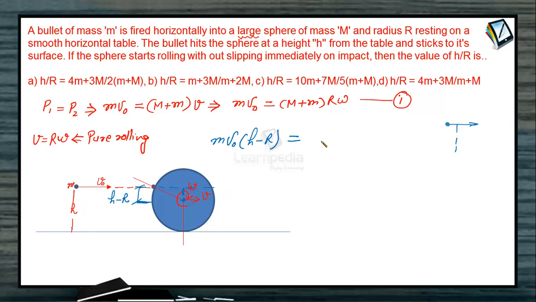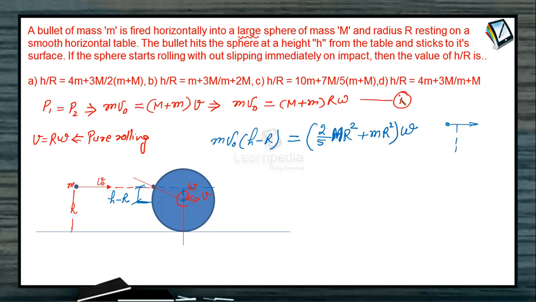So we can take that about the center, we know that it's a pure rotation. So for pure rotation, we know that angular momentum can be written as I omega. So the moment of inertia I is 2 by 5 M R square plus small m R square, where capital M is the sphere's mass. We have added the bullet's contribution to the total moment of inertia, into the angular velocity omega. So here we have this other equation.